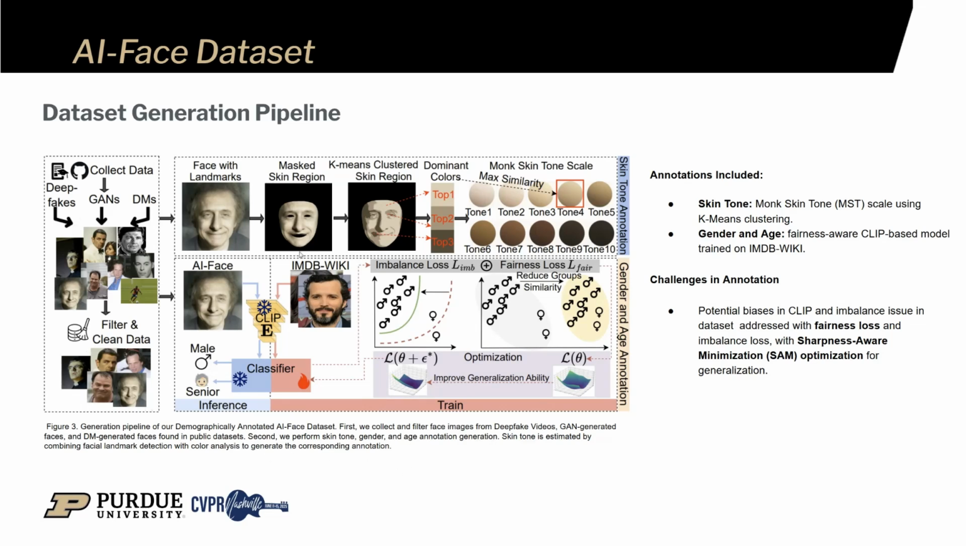For skin tone, we estimate it using the Monk skin tone scale with k-means clustering over facial skin regions. For gender and age, we build a CLIP-based model, trained on IMDb-Wiki, and optimized with imbalance and fairness loss, along with sharpness-aware minimization to improve generalization. This design helps mitigate the inherent biases of CLIP and the label imbalance problem, producing more reliable annotations.